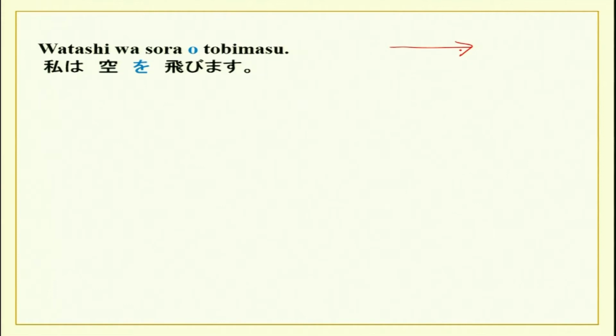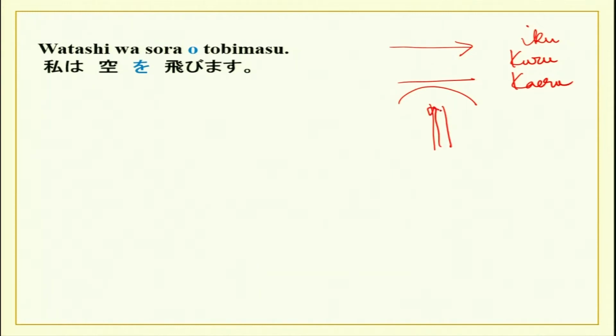Basically, there are three motion verbs in Japanese which you know: iku, kuru and kaeru. But there are also some other verbs which show some kind of motion where you are passing through a certain space. For example, you are crossing a ground, or you are crossing a bridge, or you are passing through a corridor, or as in this one, watashi wa sora o tobimasu. So, I am passing through the sora, I am flying across, I am flying in the sky is the meaning. This is an exception over here.